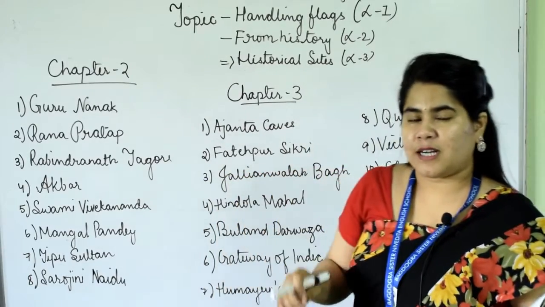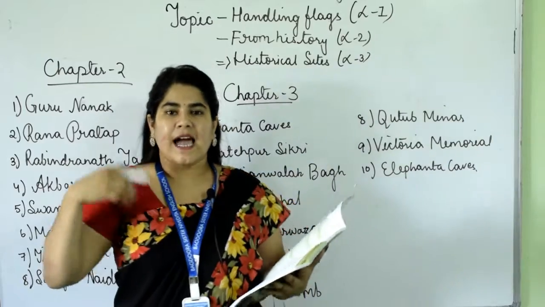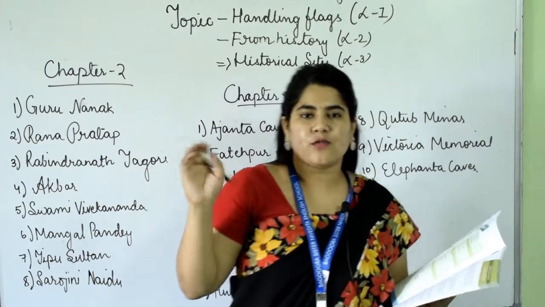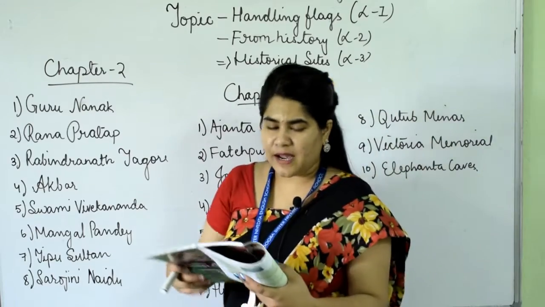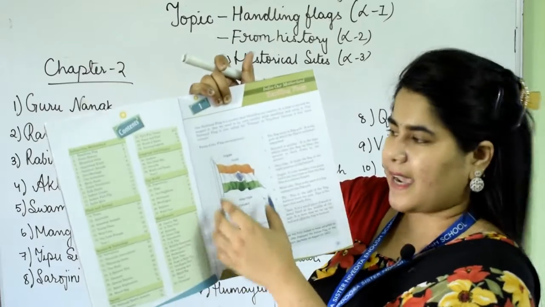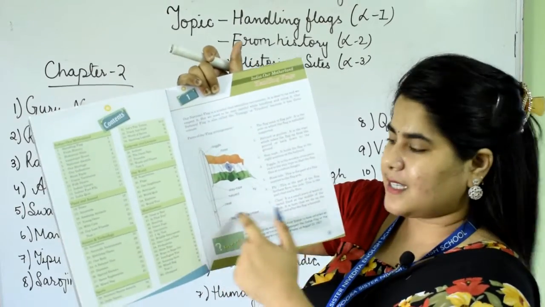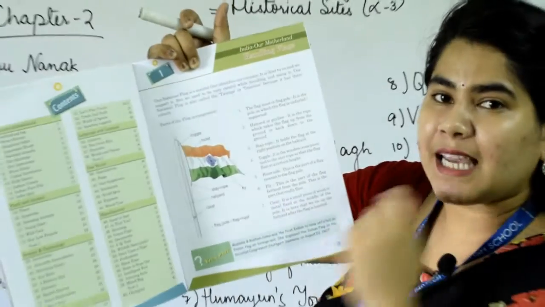Today we are going to study each part in detail, what it indicates and what its work is, how it is working. Let's see. You can just look at the picture. In this flag there are different parts, it is labeled. Now we are going to study in detail about these labeled parts.